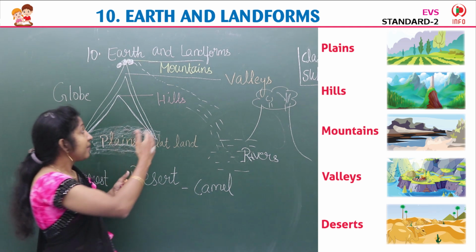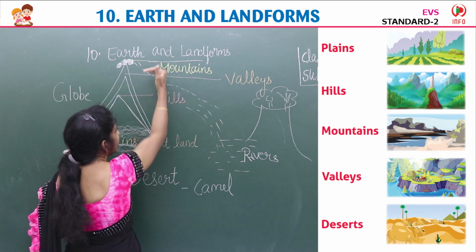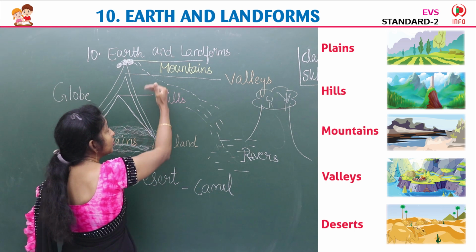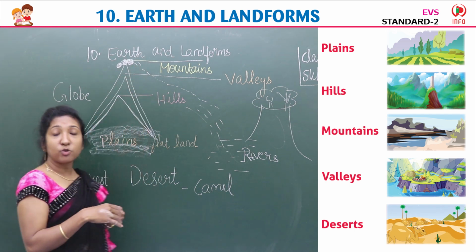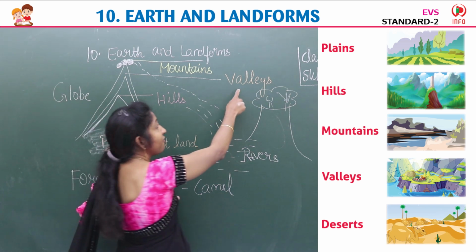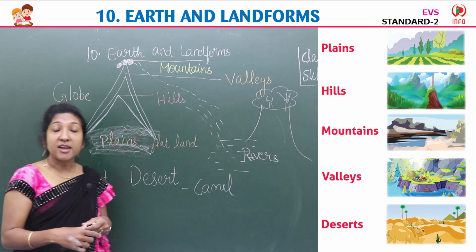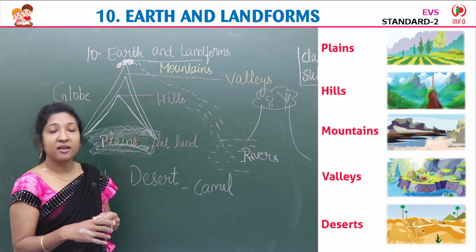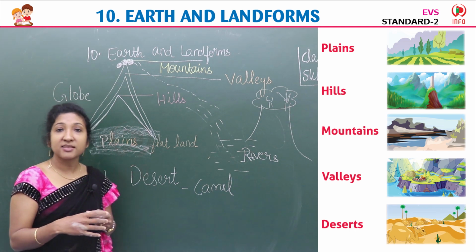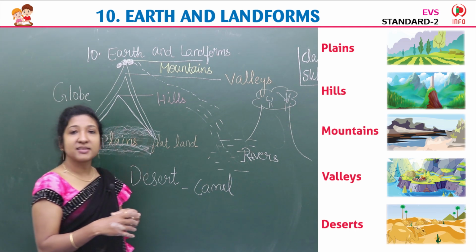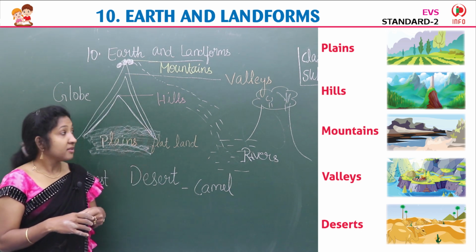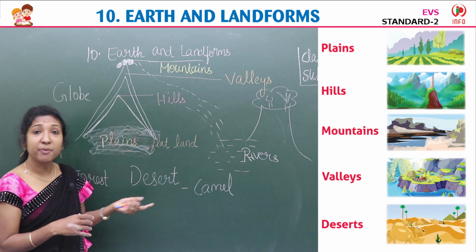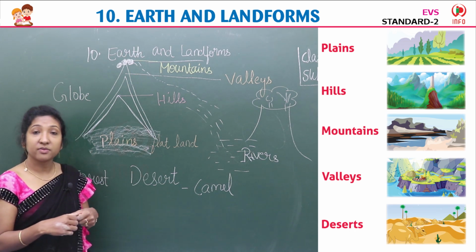Then the land between mountains and hills, or between two high mountains or two hills, is called valleys. Valleys are so beautiful, full of green plants, trees, animals. People also live in valleys. Then we learned about desert.